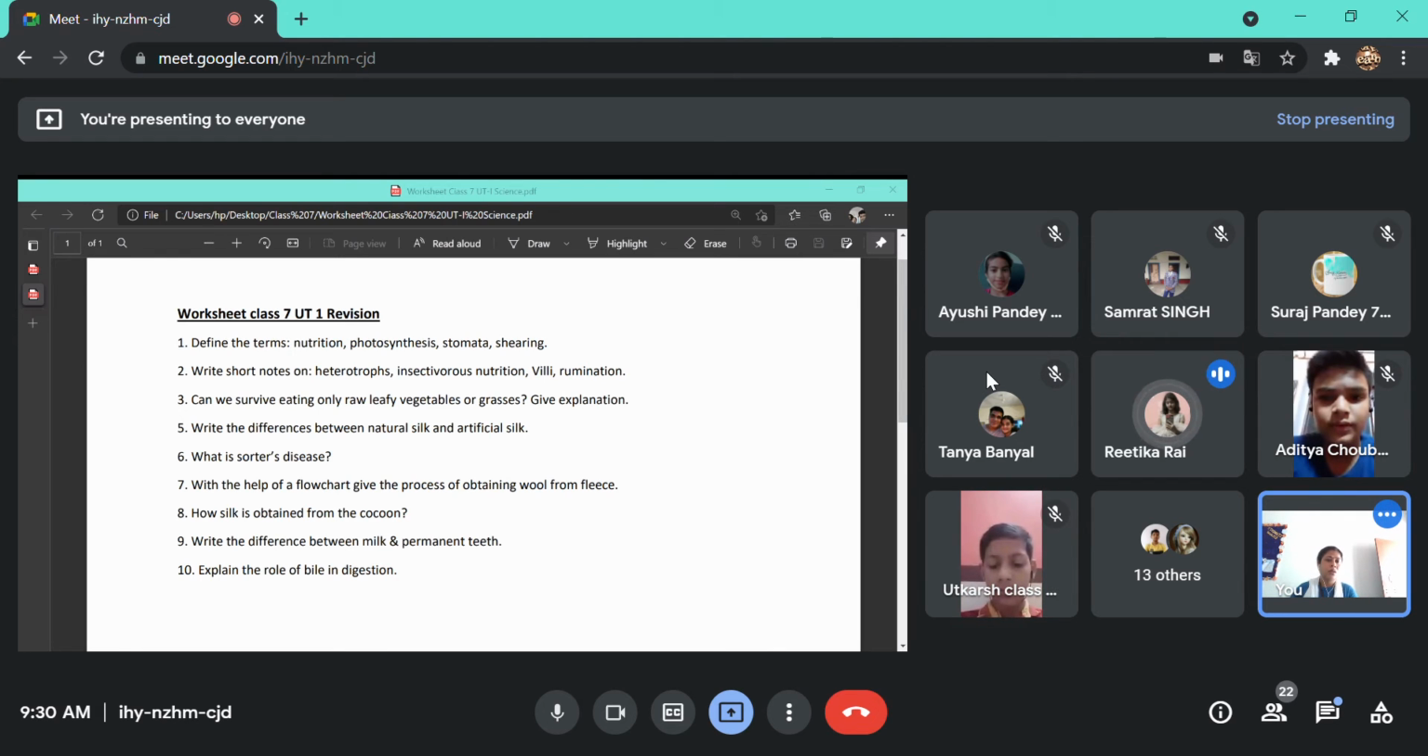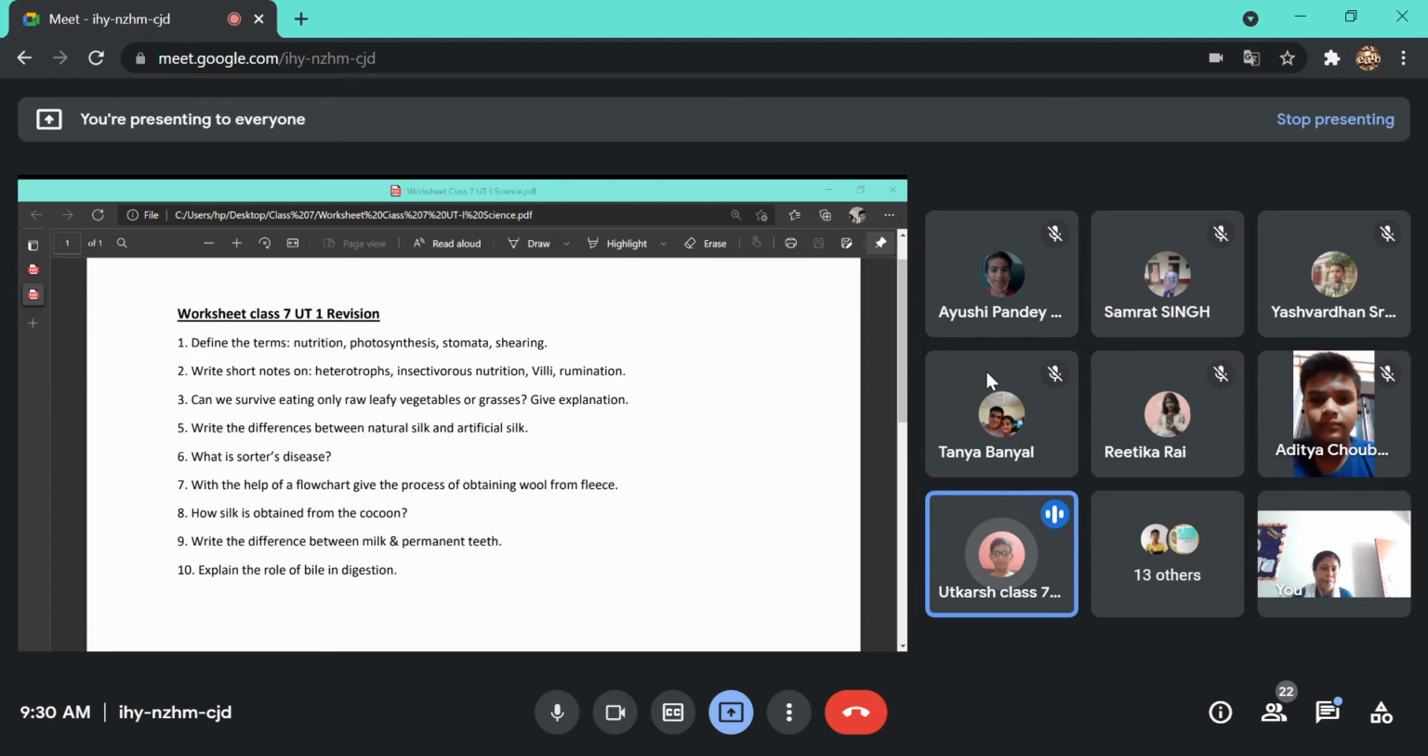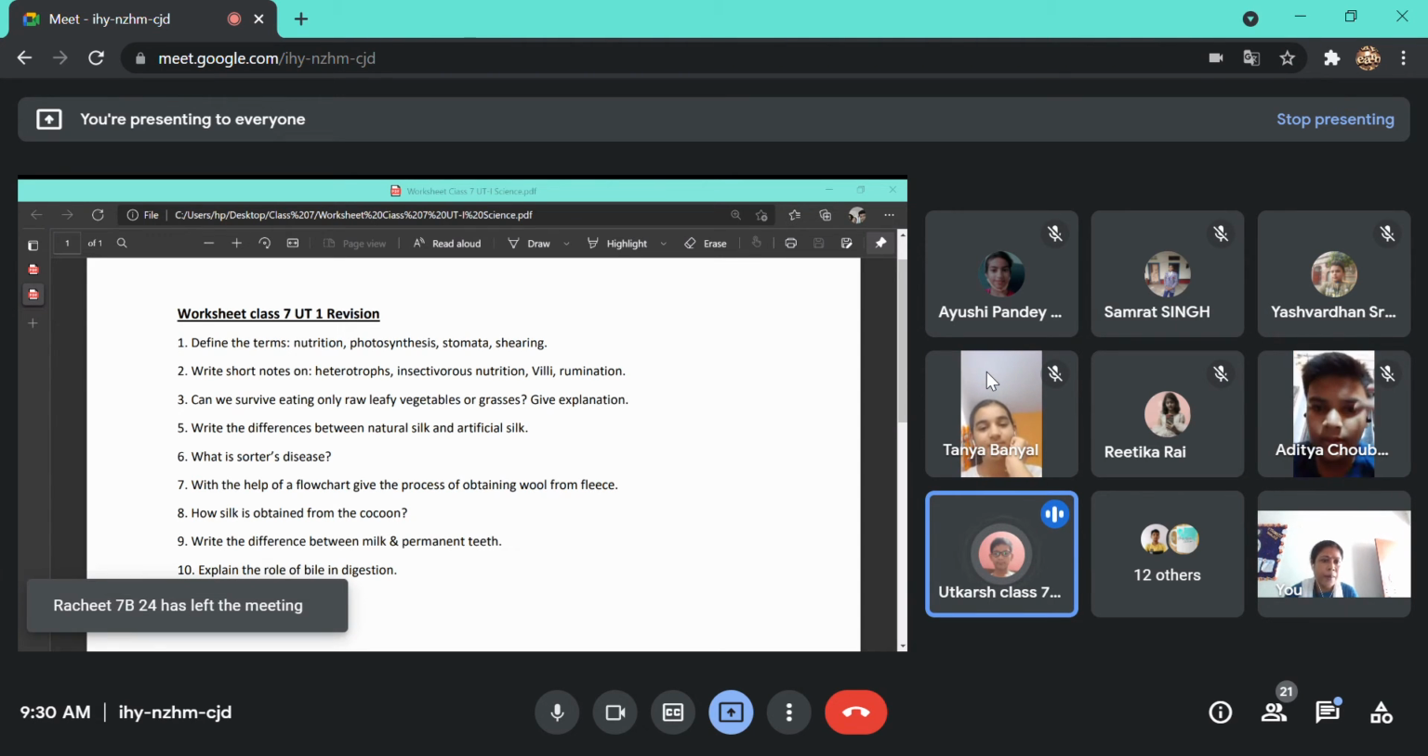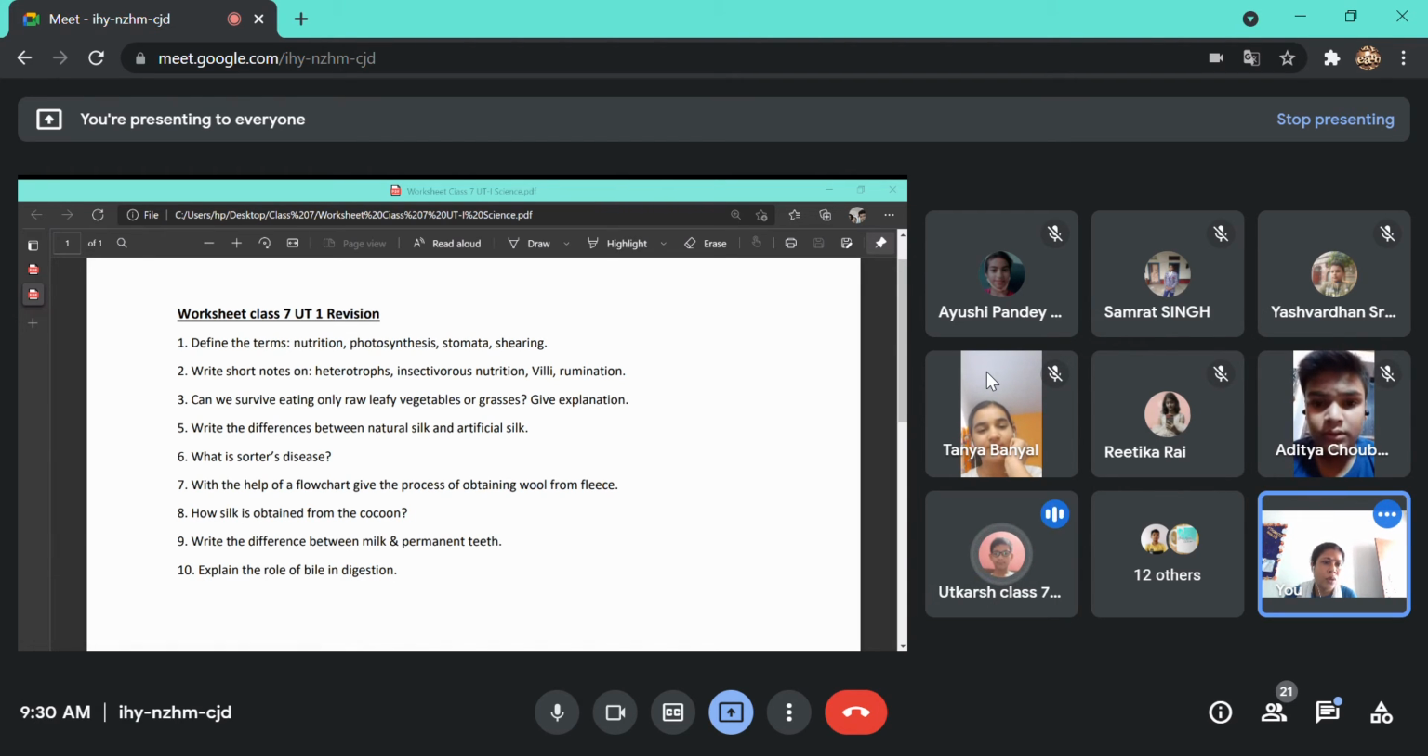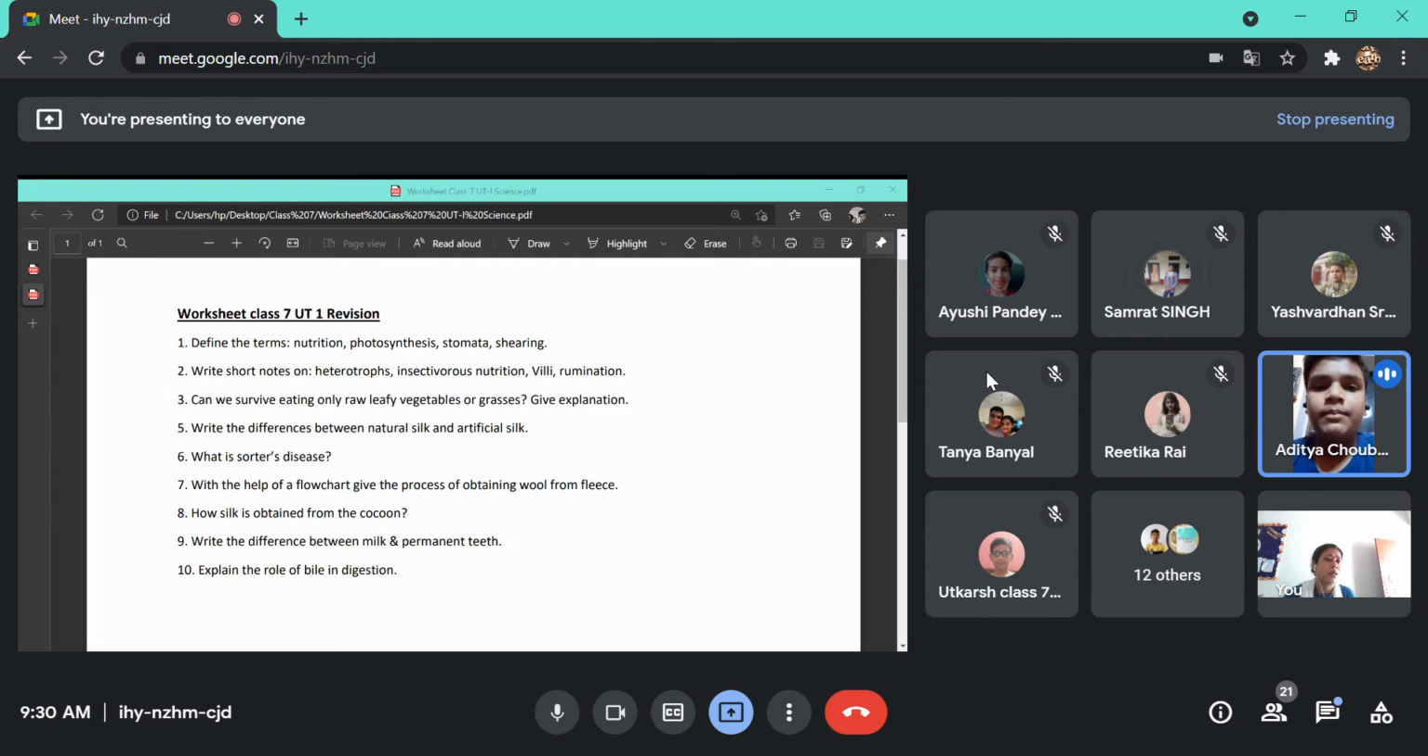Yes, Utkarsh. Ma'am, because it removes hair only. Ma'am, the topmost hair of sheep is dead. So when we cut the hair of sheep, it does not hurt the sheep. Yes, Aditya. Ma'am, it is the uppermost layer of the skin of sheep which is usually dead. So, ma'am, it is just like a haircut. Because the uppermost layer of the skin of the sheep is dead, whenever we are doing the shearing, it is not harming the animal. So this is the answer.